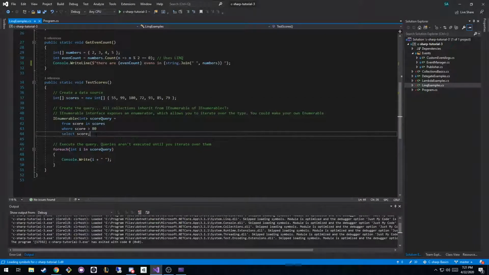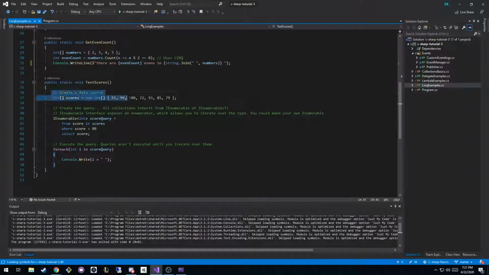So you can see this query syntax allows it to look like SQL. If you haven't used SQL before, this is kind of what it looks like. This is how you query a database for data. You'd say from this table in this database, this is how we want to filter the data, and then we want to select these columns from that database. Like if you're looking at an Excel spreadsheet, you'd select which columns you want from that spreadsheet.